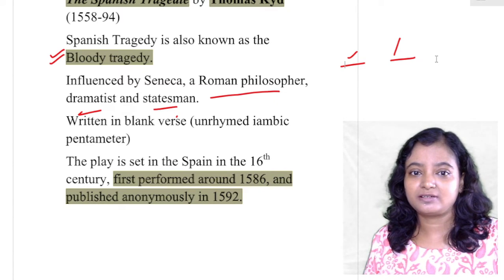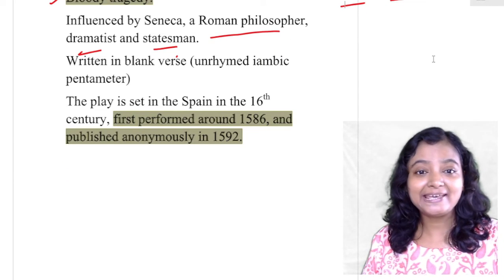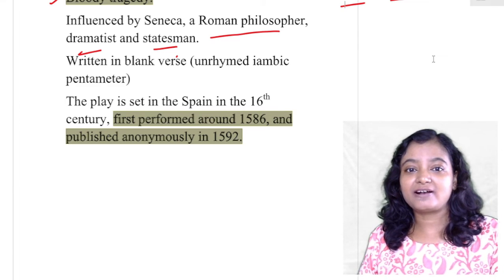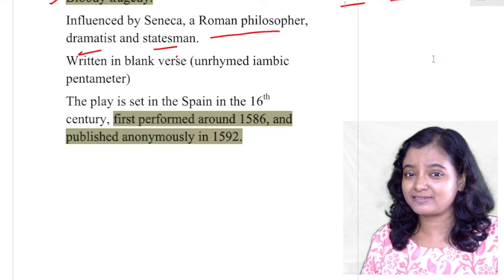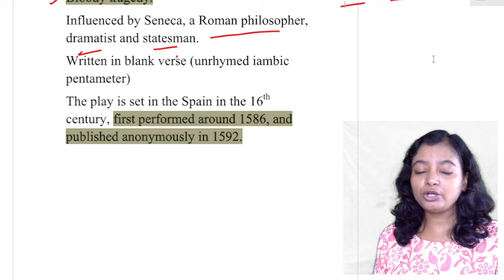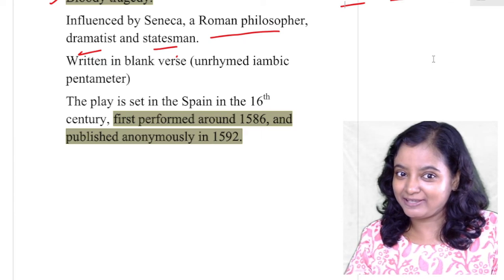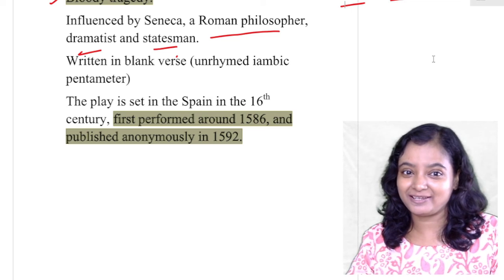This is pentameter. Now, the play is set in Spain in the 16th century. First performed around 1586 and published anonymously in 1592. When we read about Thomas Kidd, we found that the only play that contained his name was Pompey.